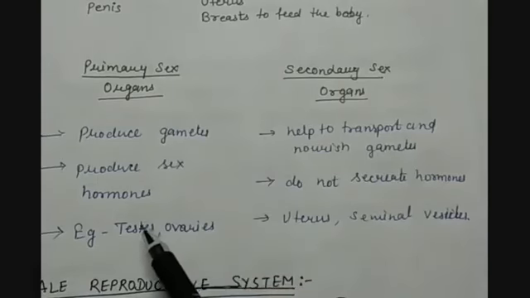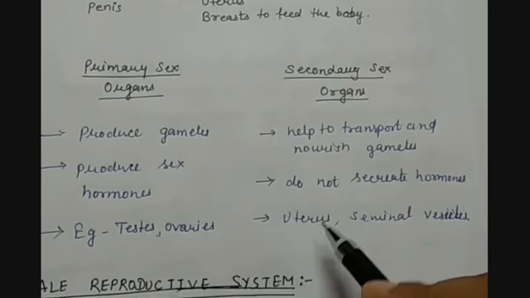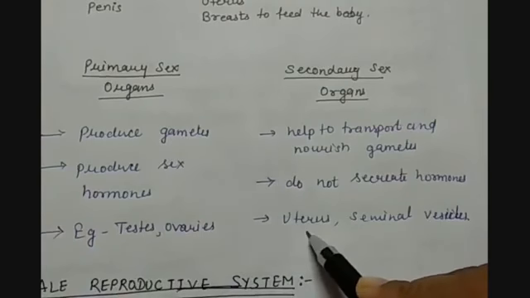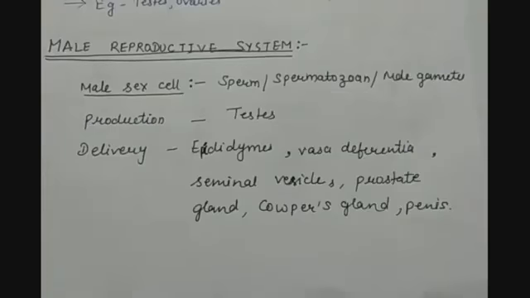Here in the primary sex organs, we have the example of testes and ovaries in male and female respectively. Here we have the examples of uterus as a secondary sex organ in female and seminal vesicle in the male. So our next topic is the male reproductive system.